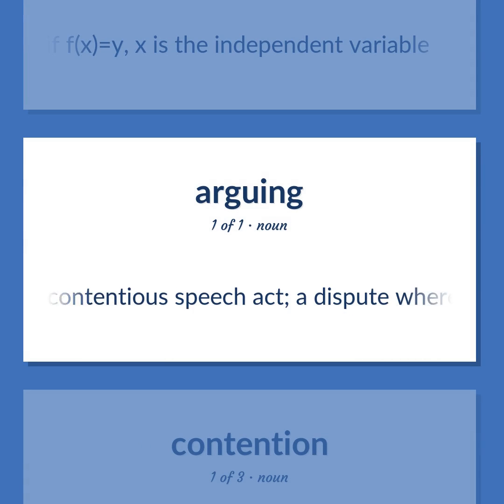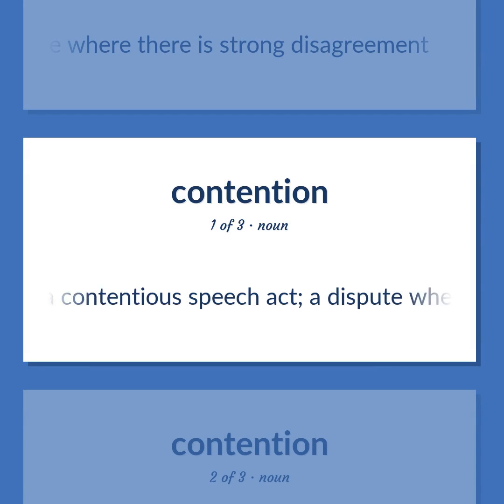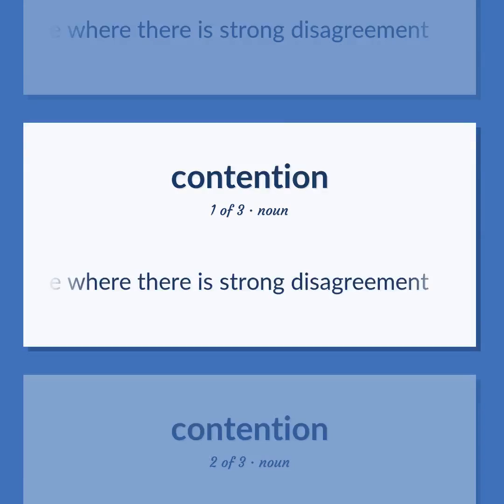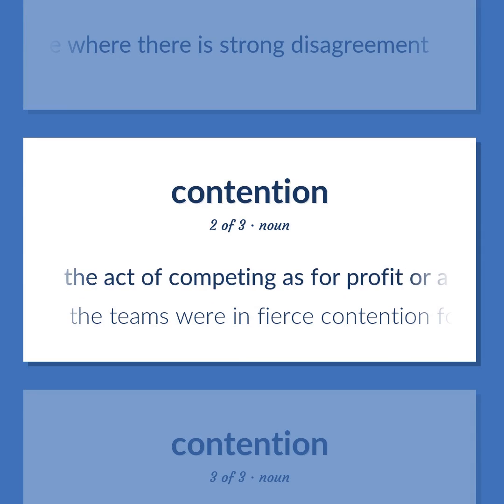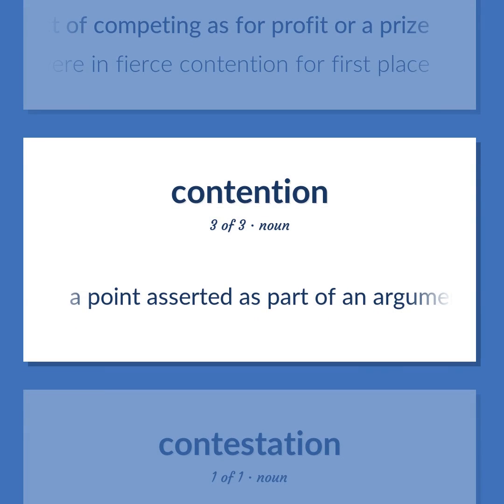A contentious speech act. A dispute where there is strong disagreement. The act of competing as for profit or a prize. The teams were in fierce contention for first place. A point asserted as part of an argument.